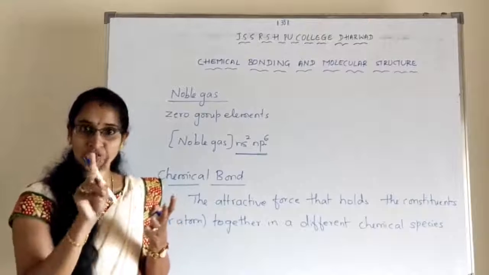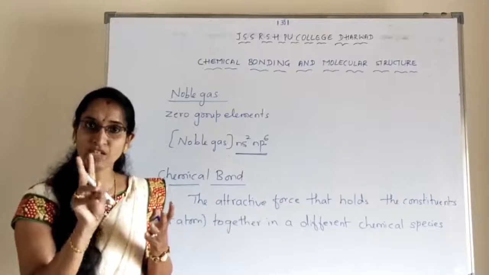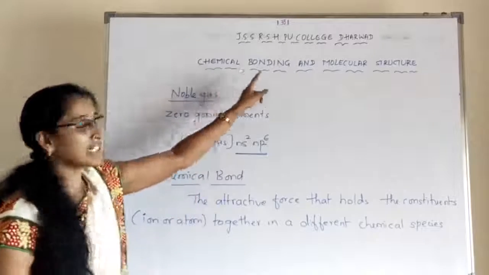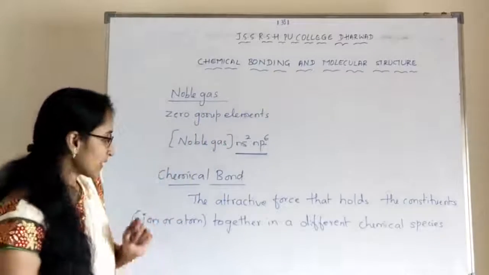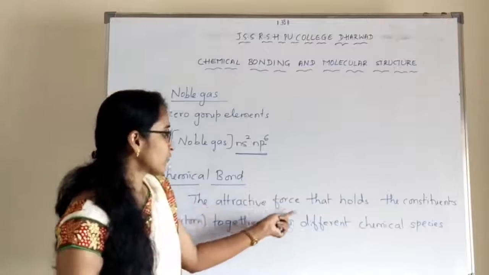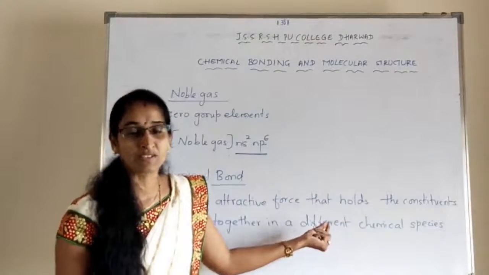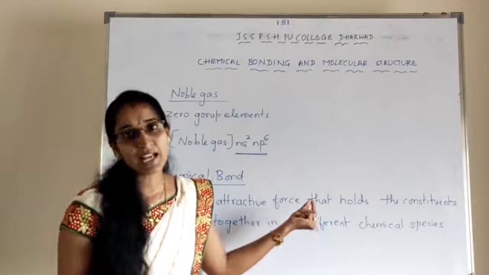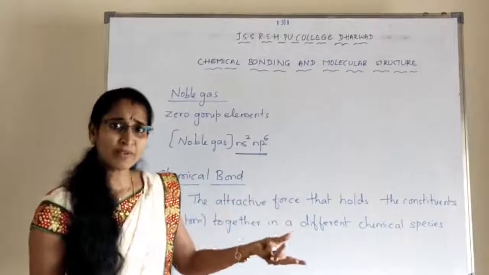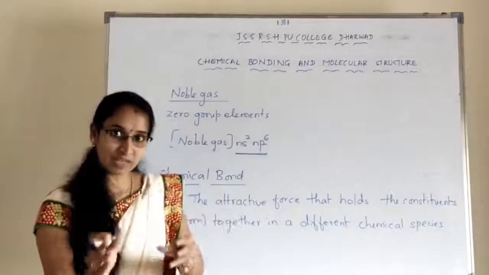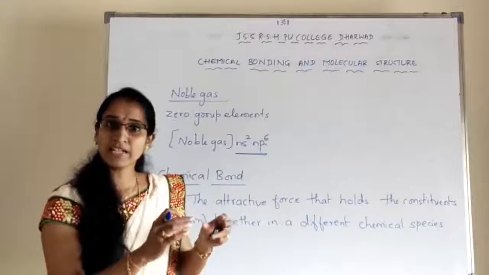When two atoms share electrons, that force of attraction we call chemical bonding. Okay? Repeat once again: the attractive force that holds the constituents together in a different chemical species means either transfer of electrons from one atom to the other atom or sharing of electrons among themselves.